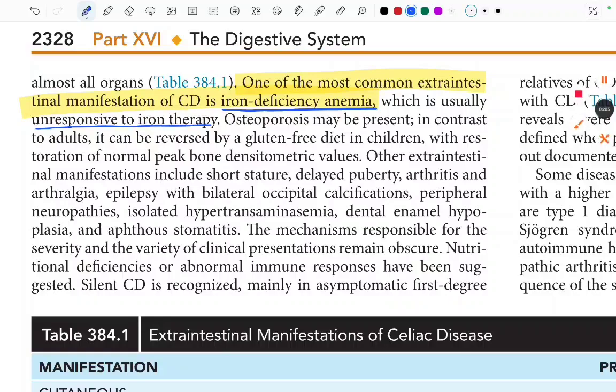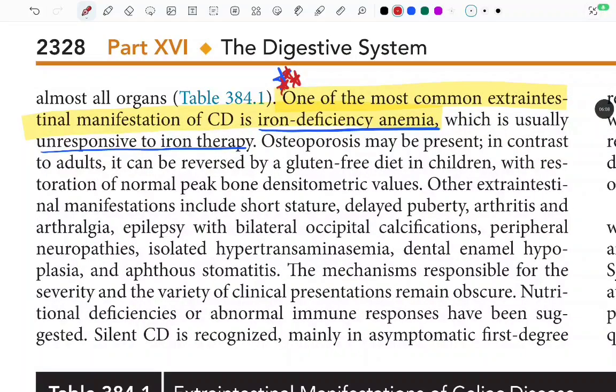Okay. This is a very important line. If you have a child in your OPD who is having iron deficiency anemia and you prescribed iron, but later on you see that the hemoglobin is not rising or even falling, then you have to think of certain DDs in your mind, and one of the DDs should be celiac disease, because its most common extraintestinal manifestation is this iron deficiency anemia, which is usually unresponsive to the iron therapy.